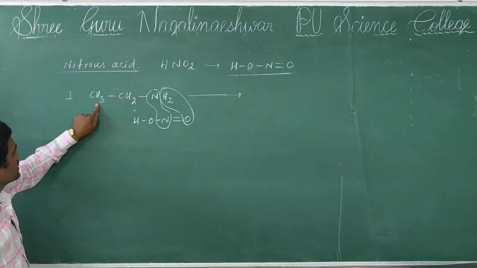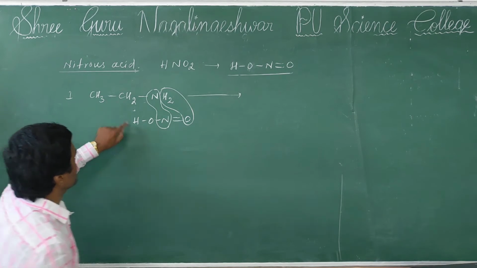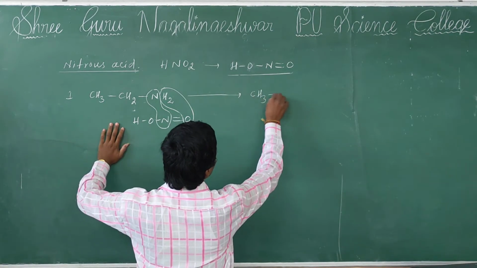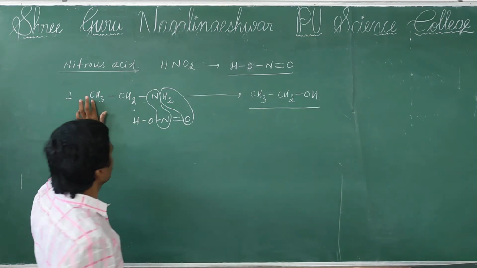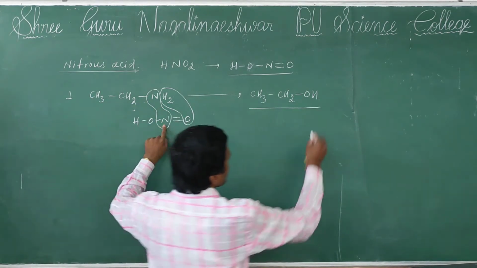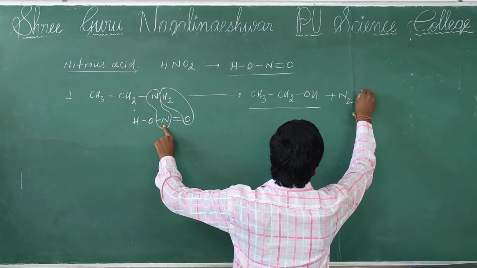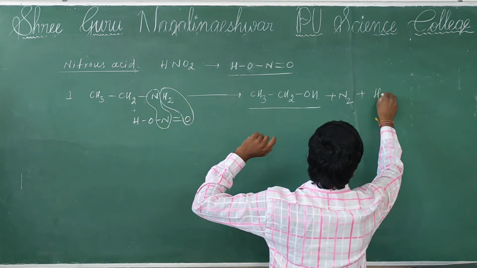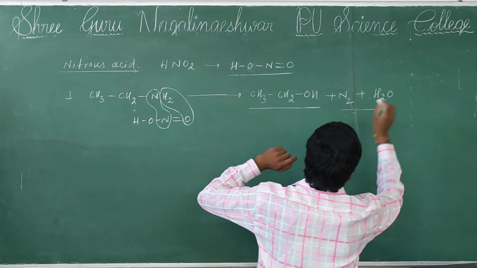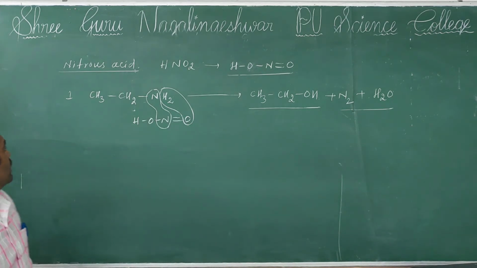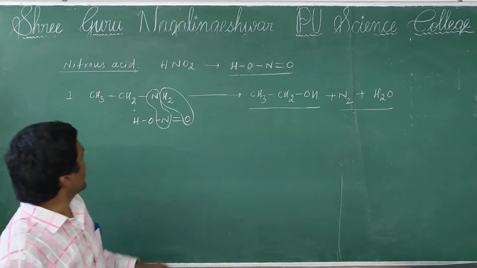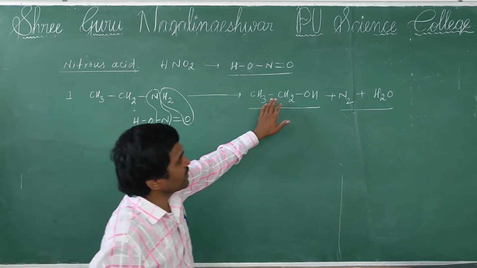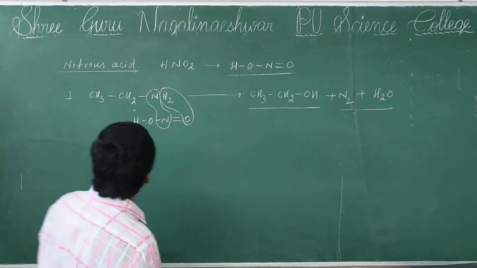Then CH3CH2OH is formed, ethyl alcohol or ethanol, and nitrogen gas, N2, plus a water molecule. So aliphatic primary amines react with nitrous acid to form alcohols.